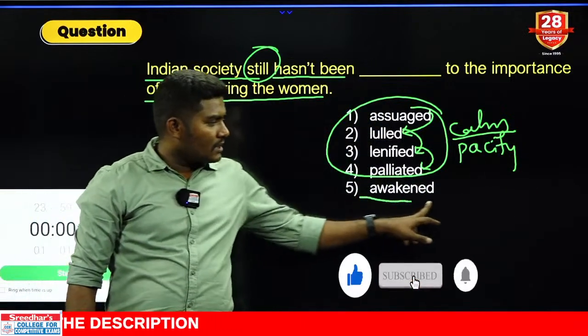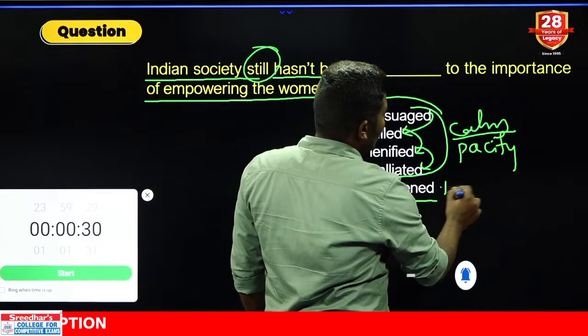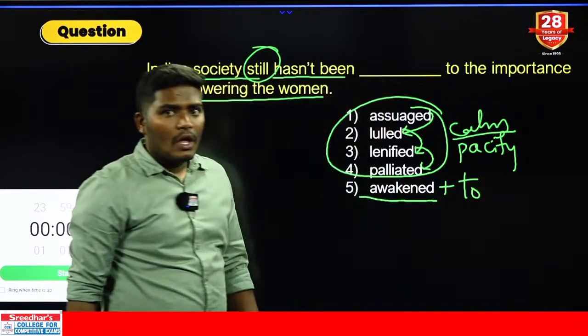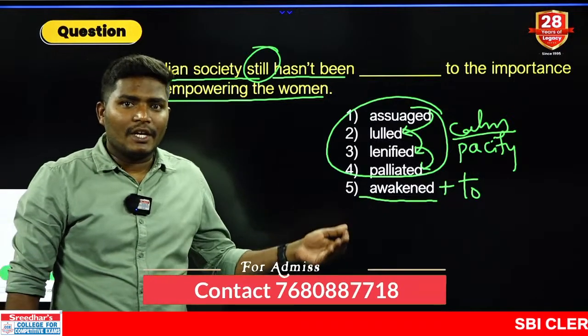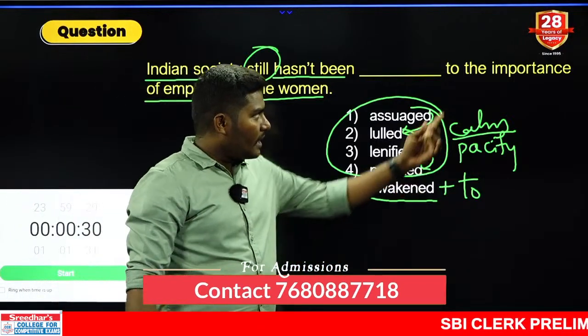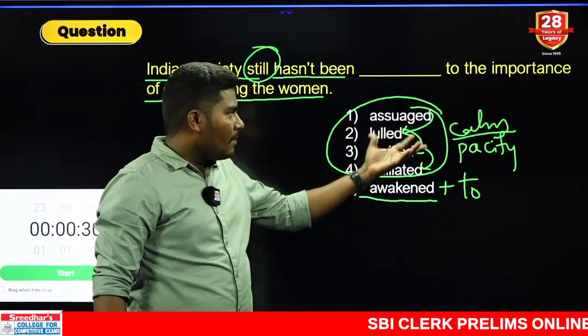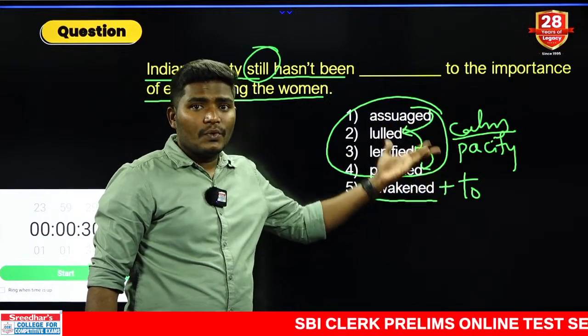Look at the last word. What is the last word? Awakened, which is also followed by one preposition. What is the preposition? To. I was awakened to the sound of DJ. Yes or no? So awakened must be used with the to combination. The remaining words can also be not used with the to combination.